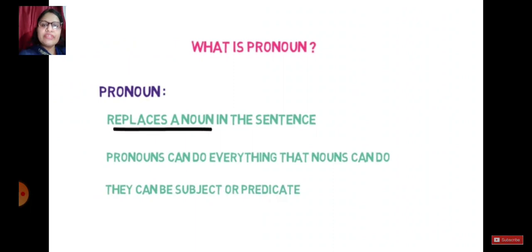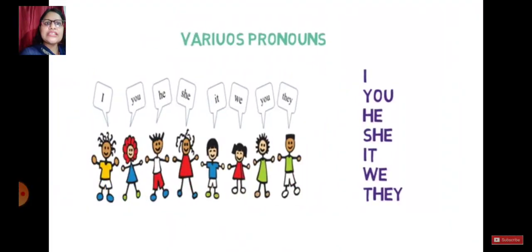So now when we talk about the pronoun chapter, what is a pronoun, students? A pronoun is basically just a replacement of a noun in the sentence. But remember, a pronoun can do everything that nouns can do. They can be a subject or a predicate, both. Now remember, it's very important: the pronoun can be a subject or a predicate. It means another part of a sentence also. Various pronouns you have already studied: I, you, he, she, it, we, they.